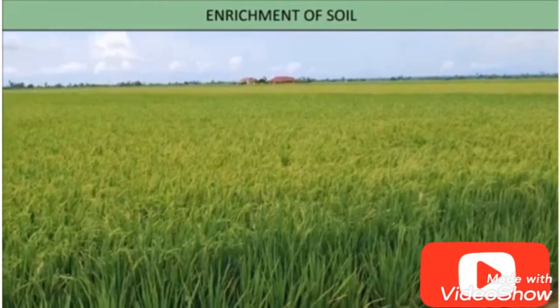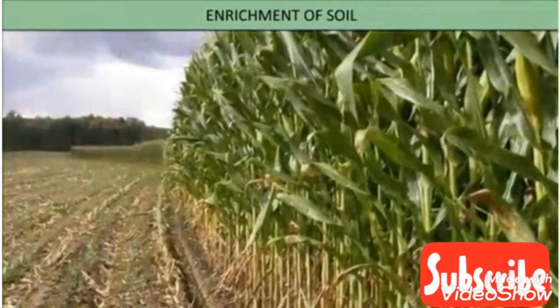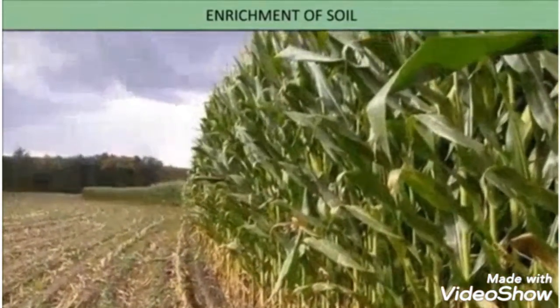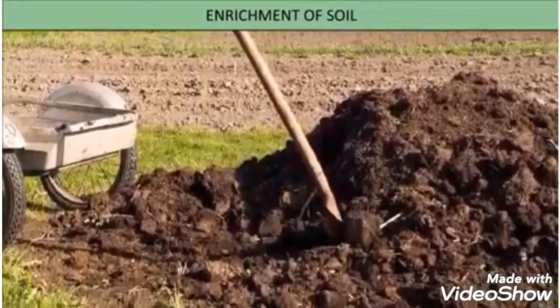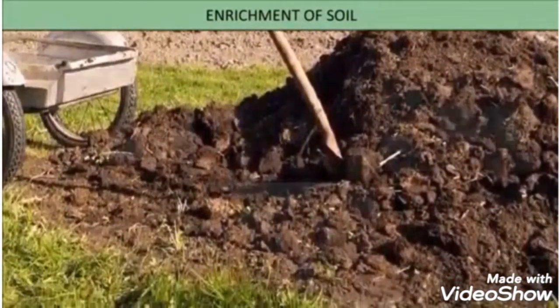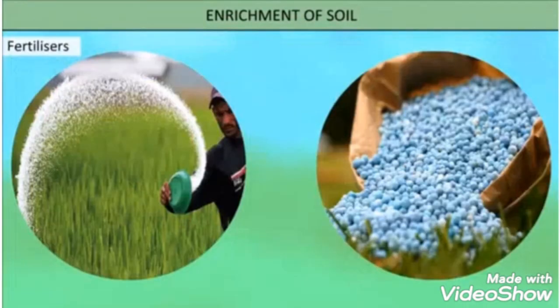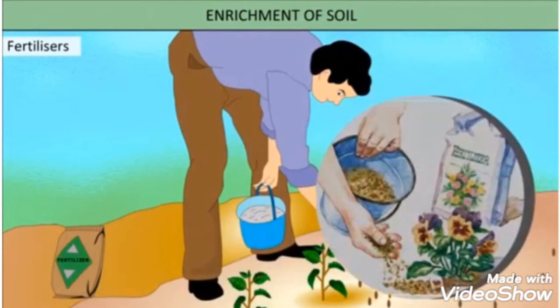Enrichment of soil. As plants grow in a particular field year after year, soil loses its fertility. This is because the nutrients present in the soil get used up. In order to maintain fertility, the soil needs to be enriched from time to time. Enrichment of soil is done by manure and fertilizers. Fertilizers are substances which improve the fertility of the soil and help the plant to grow and synthesize more food.